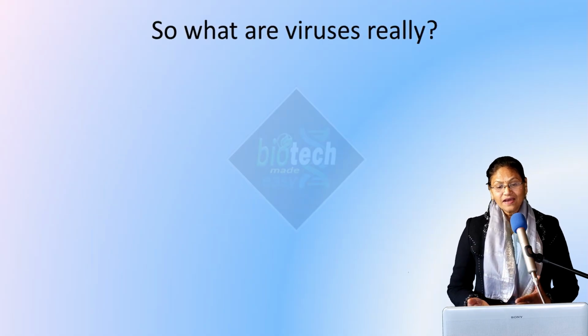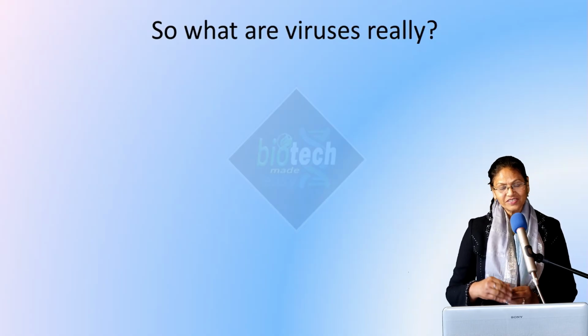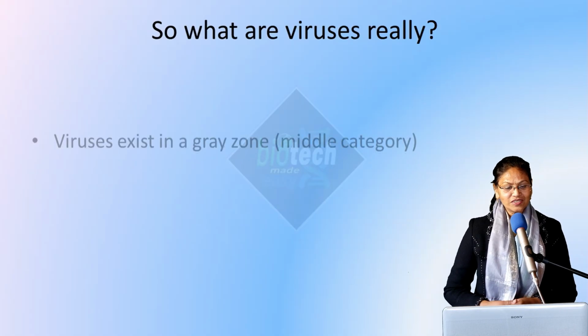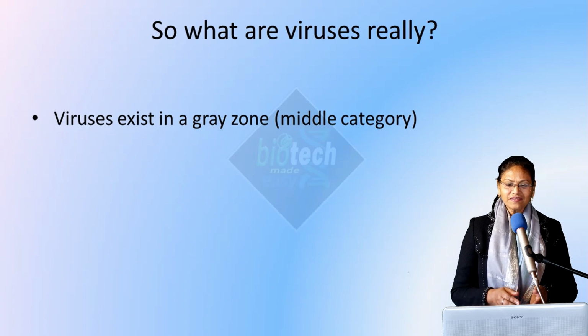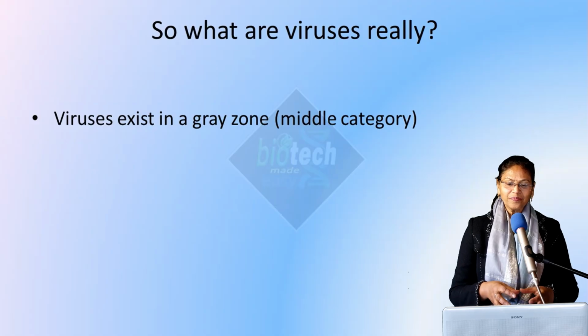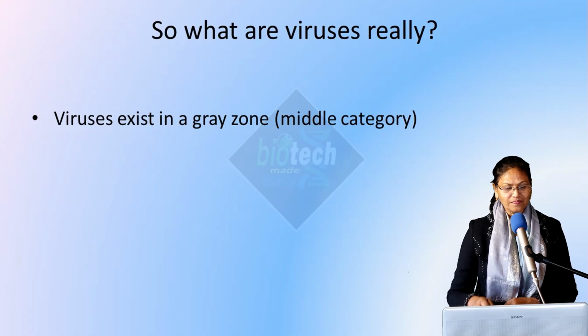So what are viruses? We saw what characteristics they have that are similar to living organisms, and what characteristics they do not have. So now let's find out their position. Viruses exist in a gray zone. Gray zone is a middle category. That means they neither have all the characteristics of living organisms, nor all the characteristics of non-living things. So we can't call them living, nor can we call them non-living.